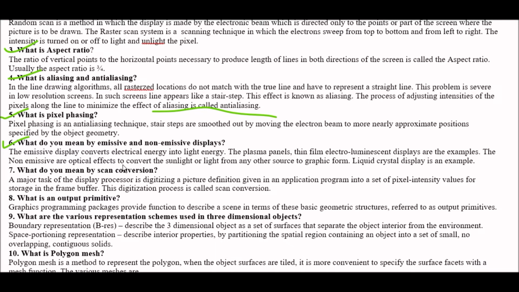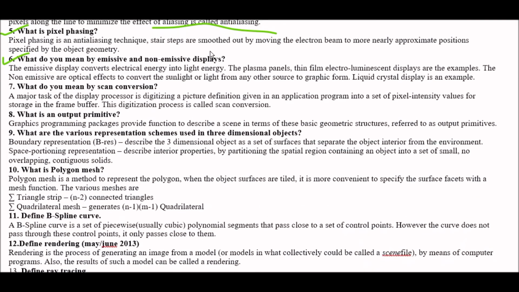Answer is the emissive display converts electrical energy into light energy. The plasma panels, thin film electroluminescent displays are the examples. The non-emissive are optical effects to convert the sunlight or light from any other source to graphic form. Liquid crystal displays is an example. Okay. So, the thin film electroluminescent is the example of emissive display and liquid crystal display is an example of non-emissive display. Okay. Question number 7.